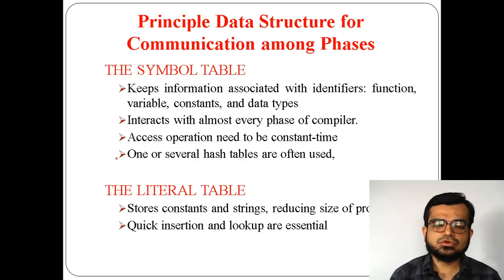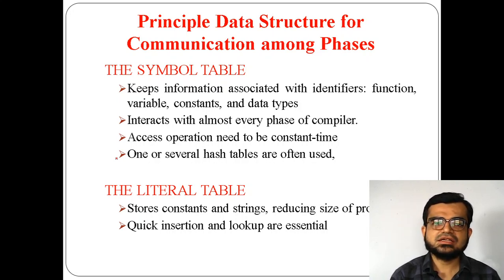In the program you may have a set of identifiers, a set of functions, a set of variables, different data types as well as constants, or any other information related to that particular program. So how many functions there are, what kind of functions, what kind of variables, what kind of constants there are, all this kind of information will be provided in the symbol table.